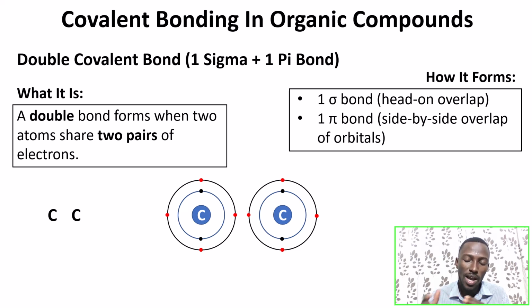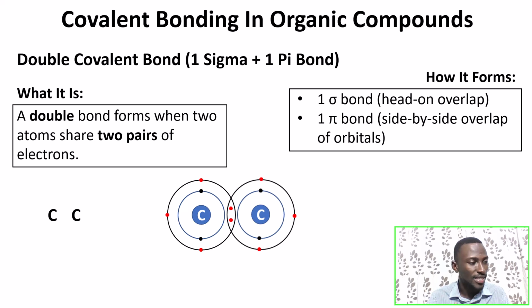So these two carbon atoms overlap with each other in this order to share that one pair of electrons. So they share the first pair, and that is shown by the red line between the two carbon atoms. So that is the very first bond formed, which is sigma. And it doesn't end there.